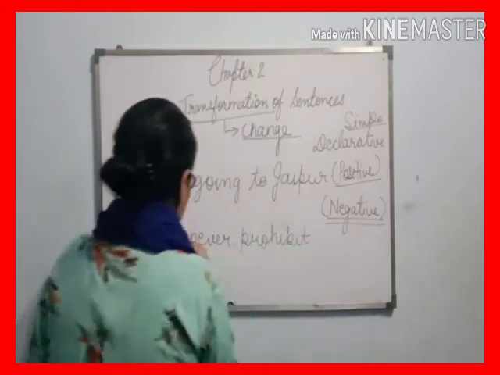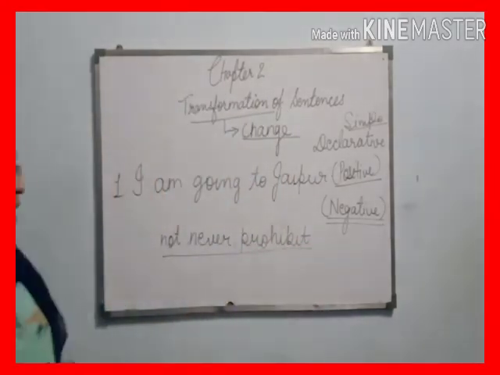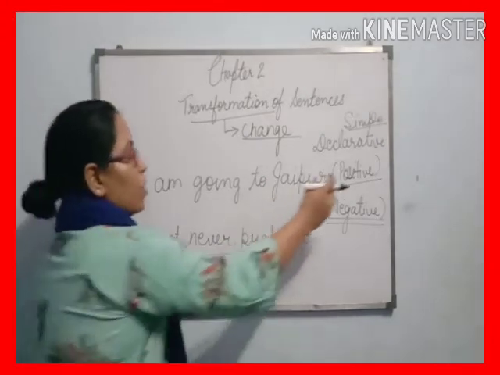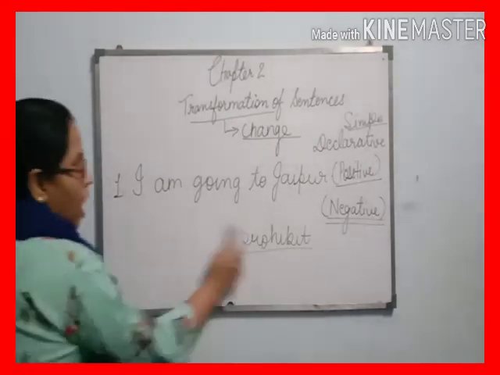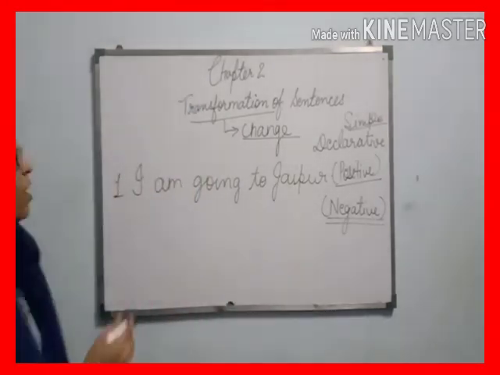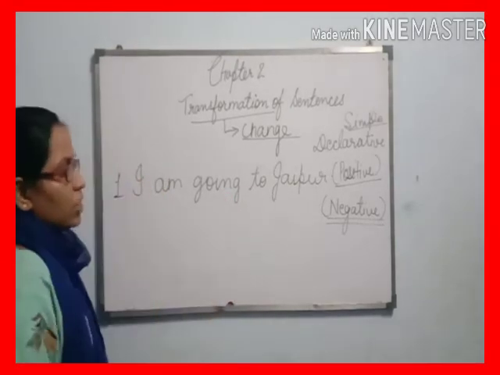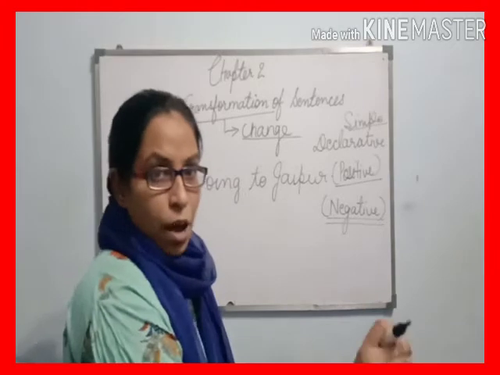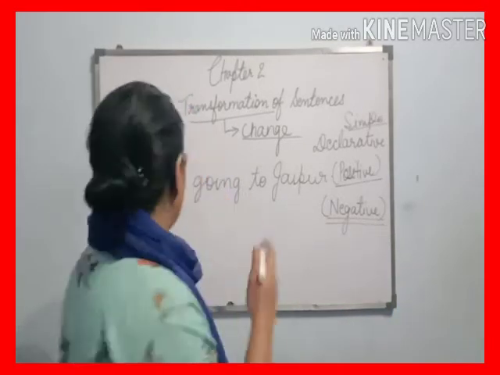These are some words which we use when we change positive into negative. Now let's see how we change positive into negative. Beta, when we change any positive sentence into negative, we just use the negation word, but where we put this negation word, let me clear it.